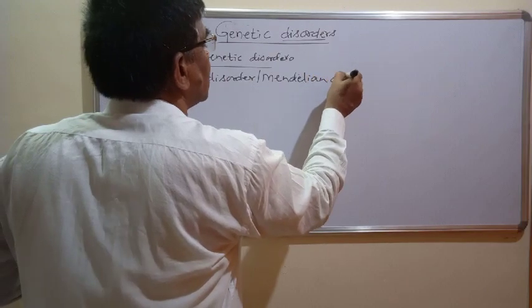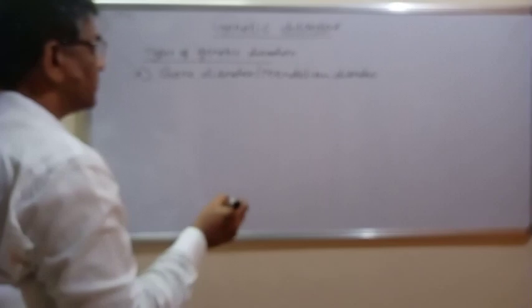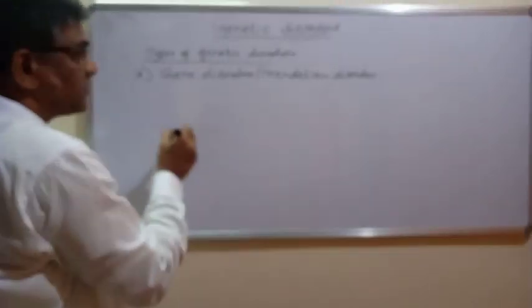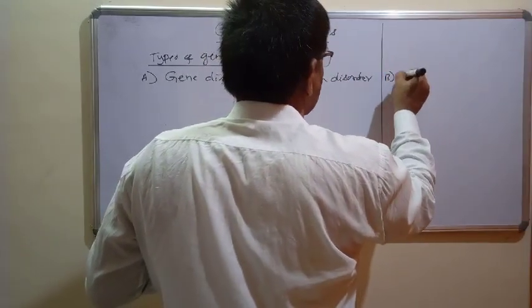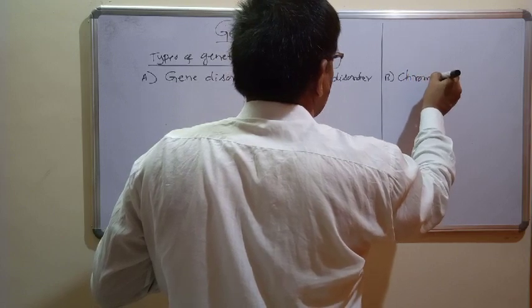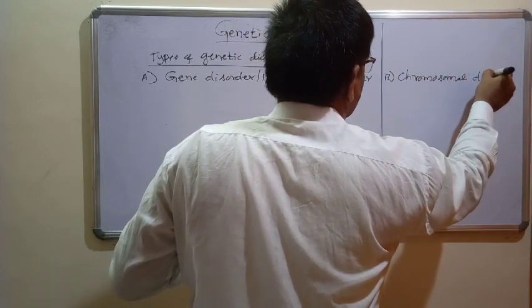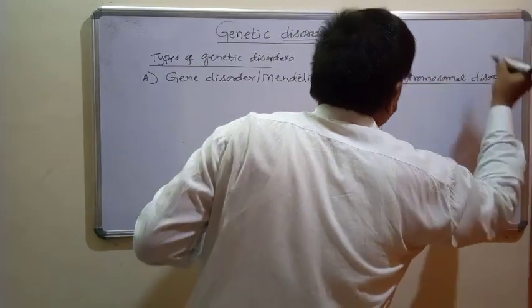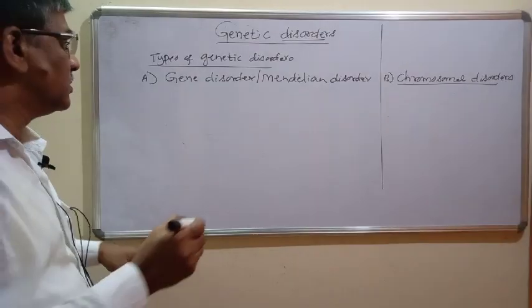The next one is called a chromosomal disorder. So these are the two major types of genetic disorders or genetic diseases.